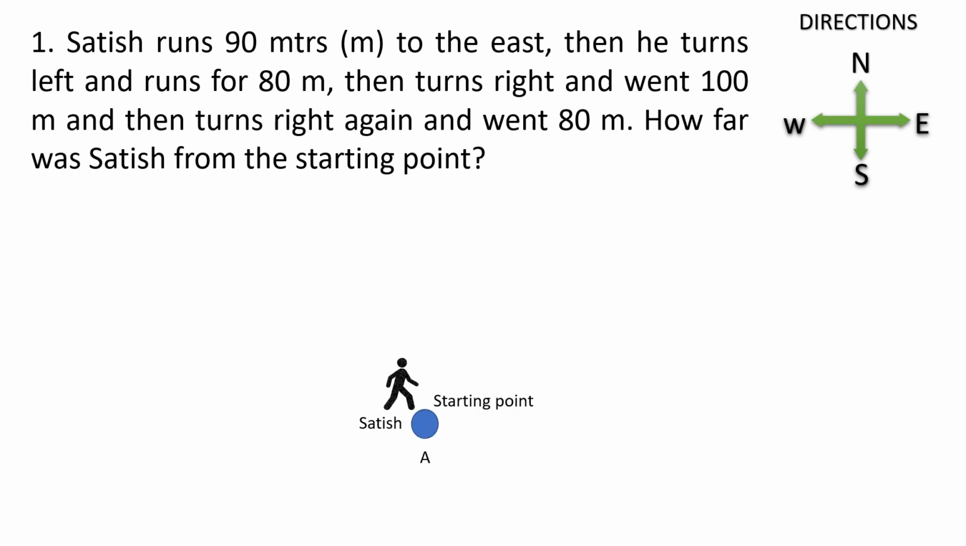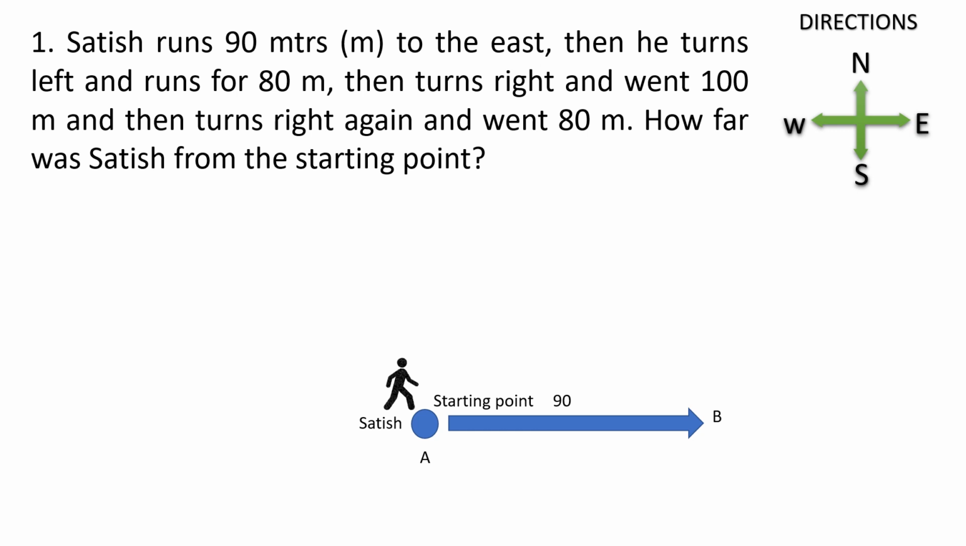Now read the question again. Satish is running 90 meters to the east. So to the east means we have to put a horizontal line towards east side. Now he has reached the point B.